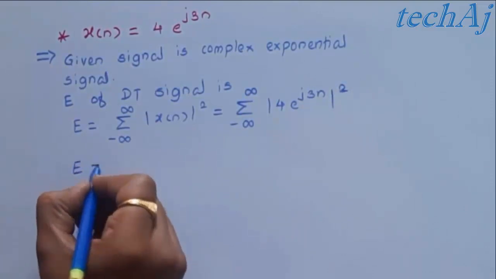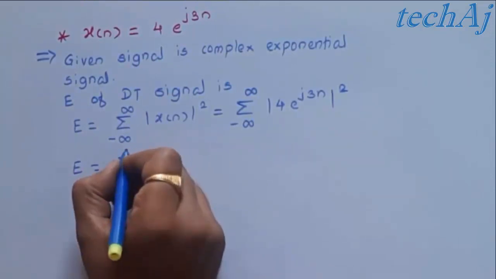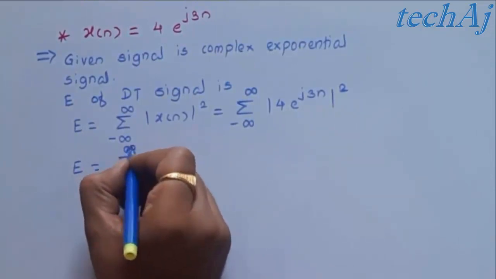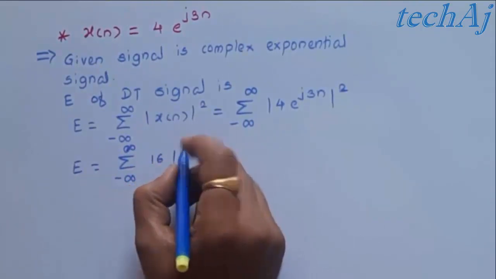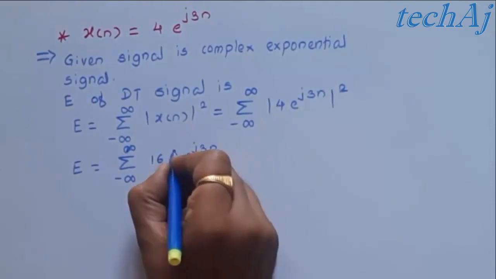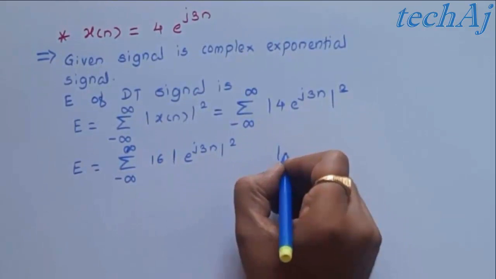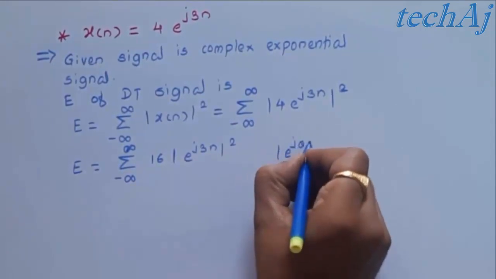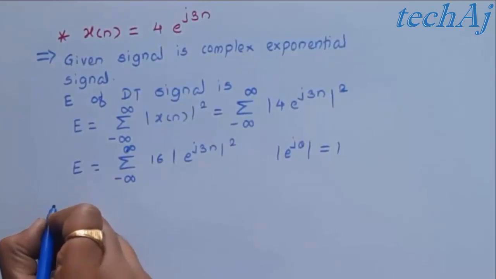If we take the square of the mod term, it will be summation from minus infinity to plus infinity, square of 4 is 16, mod e raised to j 3n, its square. Now we know that the mod of any complex exponential signal is always unity, that is 1.